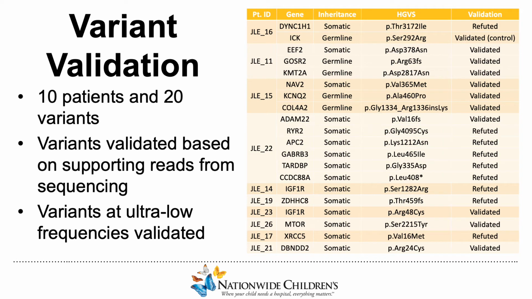This slide will show you the variants that have either been validated or refuted using targeted sequencing at IGM. The genes in the second column were identified as containing a variant through whole exome sequencing before targeted sequencing occurred. The furthest right column shows if each variant was validated or refuted. As you can see, from the 10 patients and 20 variants, 11 variants were validated.